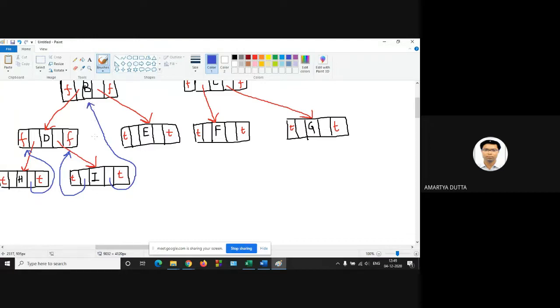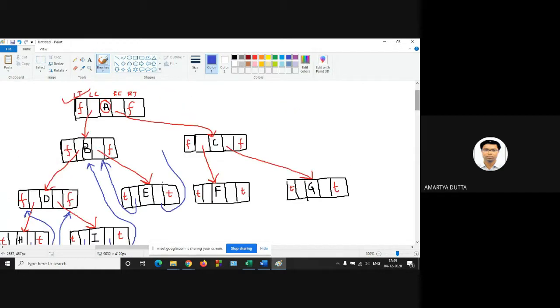This is the actual connection from this to this, from E to A, from E to A, from F to A, from F to C, from G to C.